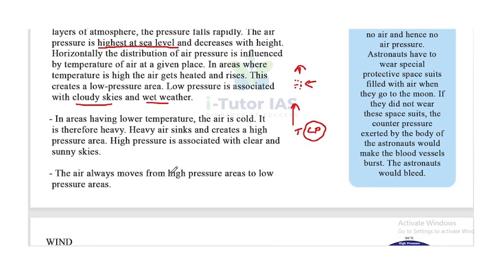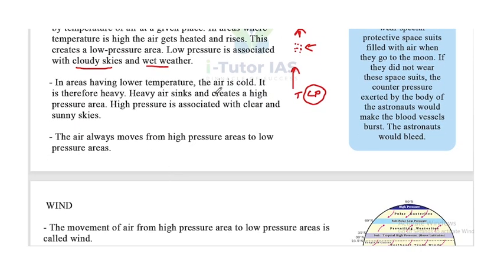In areas having low temperature, the air is cold. In areas having high temperature, there is low pressure. In areas having low temperature, the cold air is heavy. The air is therefore heavy, so heavy air sinks and creates a high pressure area.